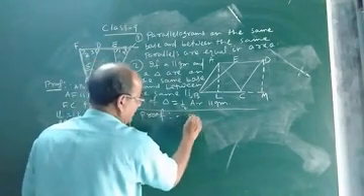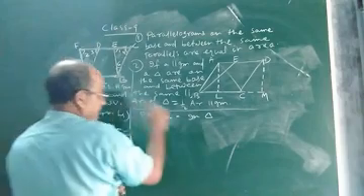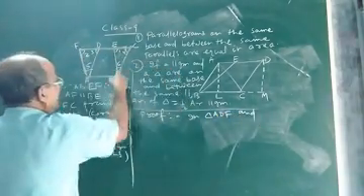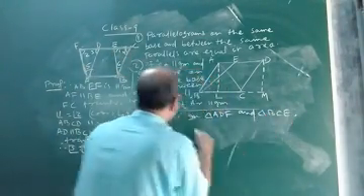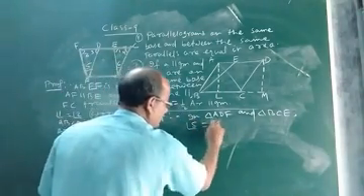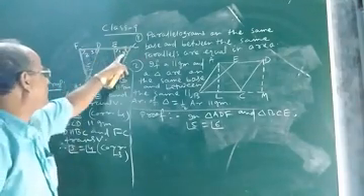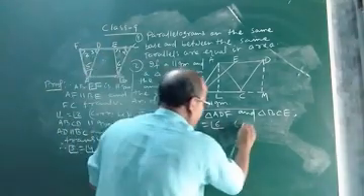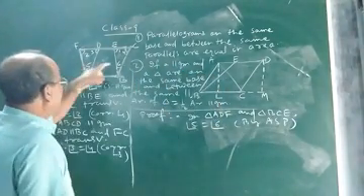Therefore, in triangle ADF and triangle BCE, no doubt angle 5 will be equal to angle 6. Because here we put angle 1 equal to angle 2 and angle 3 equal to angle 4. So no doubt the third angle of both the triangles will be equal by angle sum property. So we proved 5 equal to 6.